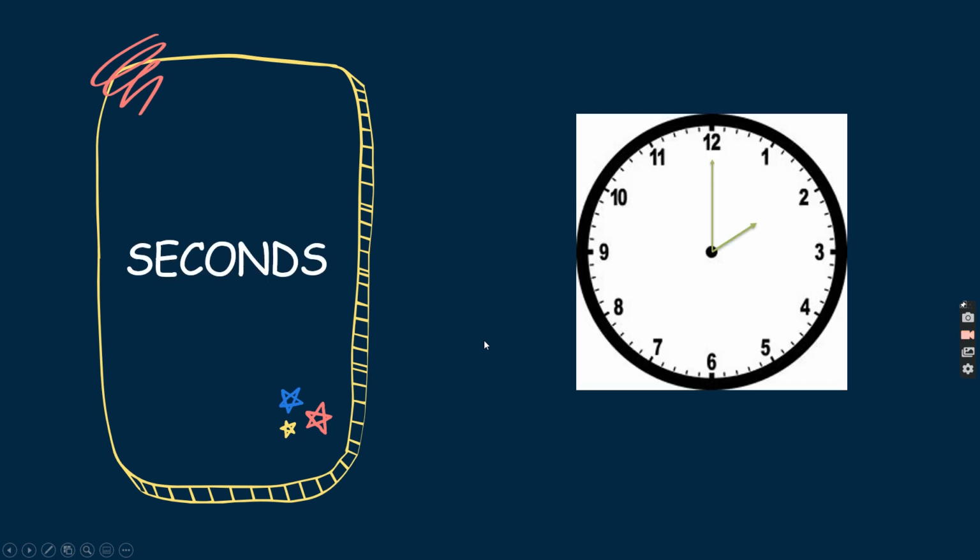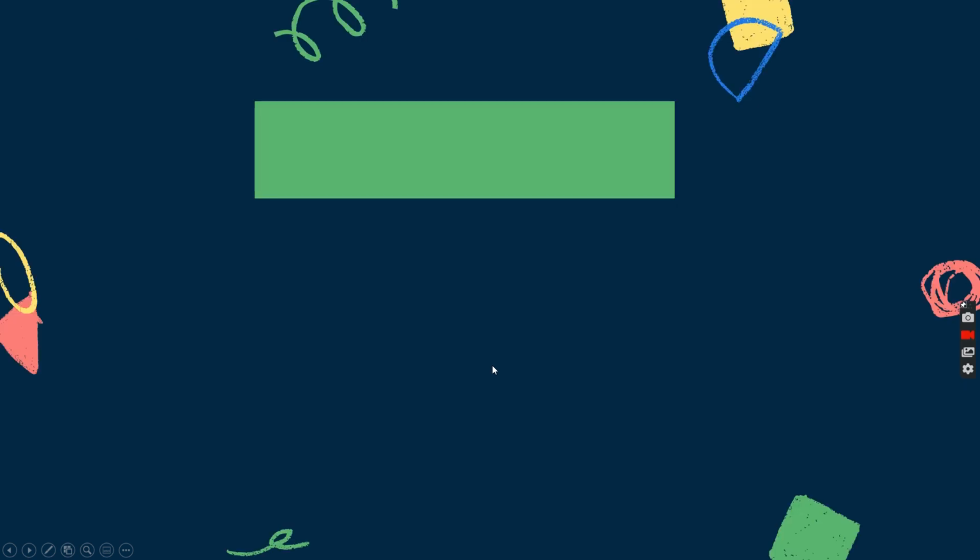Then seconds. So that shows 1 o'clock. Seconds represent the long and skinny hand that never stops ticking ever. So you can refer to your clock or watches you have at home right now and see that this long and skinny hand, whatever you do, except for when the battery dies, will never stop ticking. And this represents seconds.